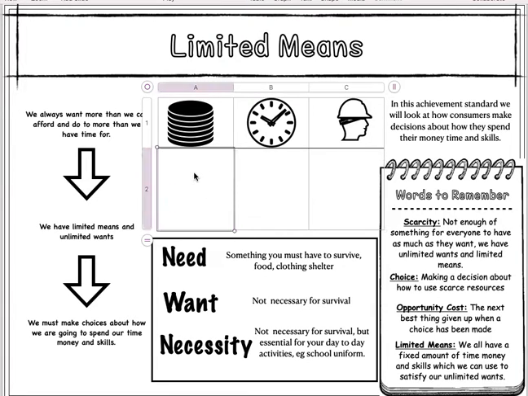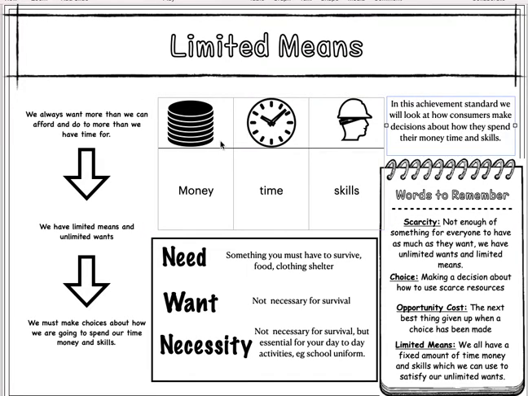We are limited in terms of our money, our time. We all only have 24 hours in the day, even the richest people in the world, and our skills. We don't have the skills to do everything we want to do, and we often have to make choices about which skills we choose to develop depending on how we use our time.